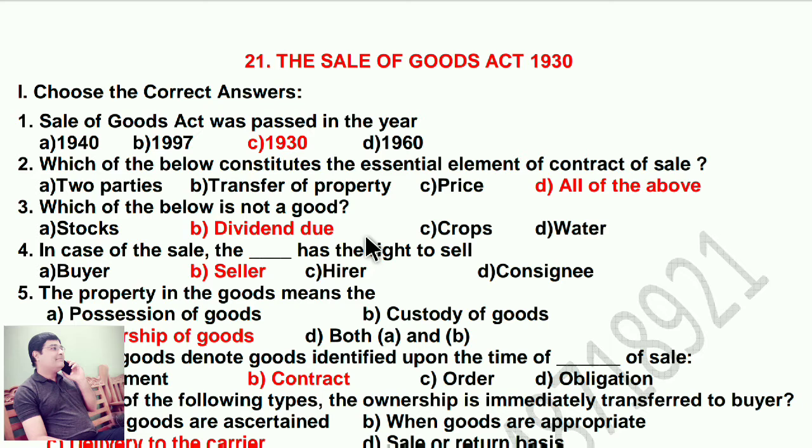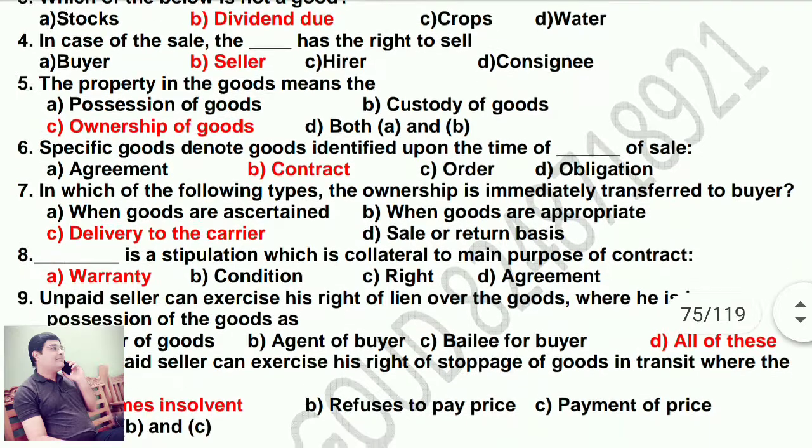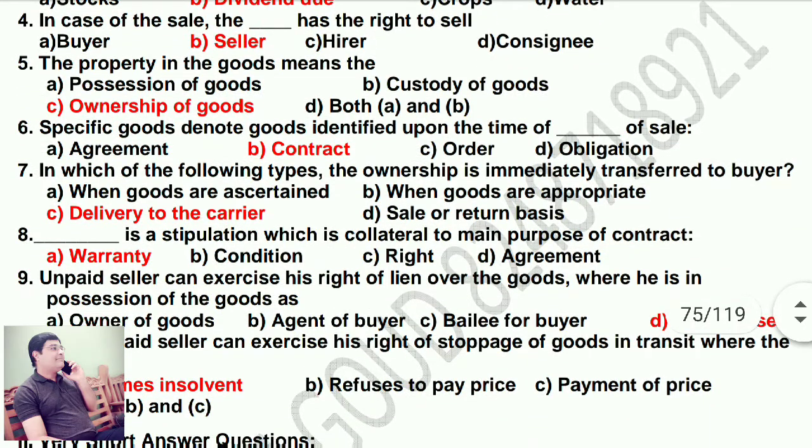In case of sale, the seller has the right to sell. The property in the goods means the ownership of goods. Specific goods denote goods identified upon the time of contract of sale.